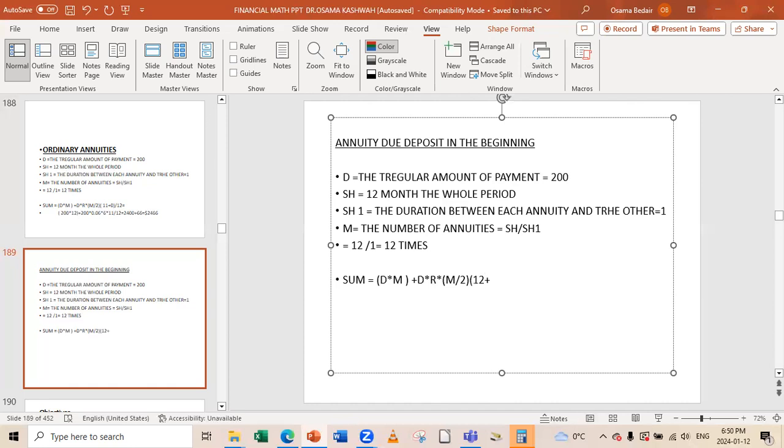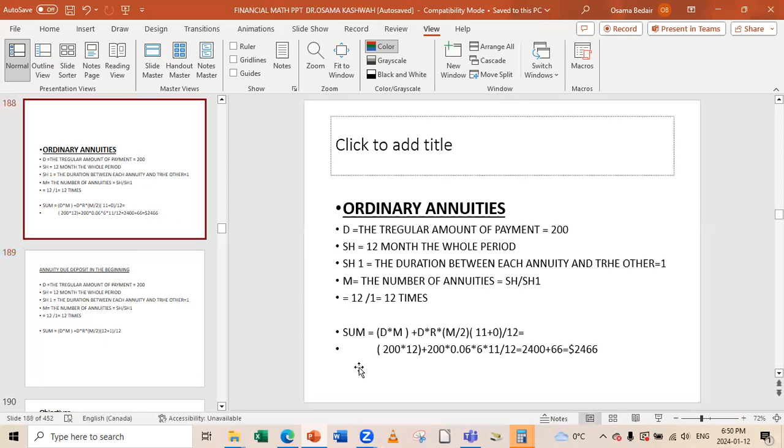And the last annuity, number 12, stayed in the bank for 1 month because he started from the beginning. And this will also be divided by 12 because our calculations are all on the 12. Consequently, the same things here are the same.